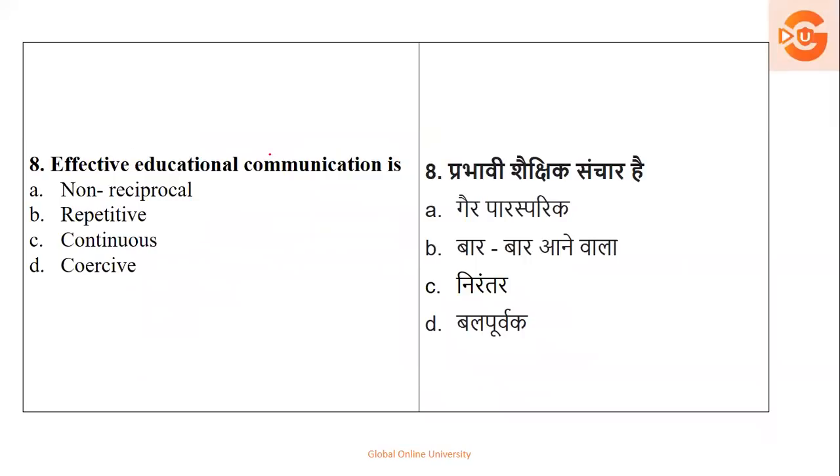Next, effective educational communication is... if you want to make educational communication effective: non-reciprocal, repetitive, continuous, cohesive. Now see, non-reciprocal is different. Repetitive can give birth to rote learning, or memory rote learning, which should be avoided. Okay, cohesive should not be there. So definitely what will be your right answer? That is continuous. For effective communication, continuity is very important. So your right option is continuous.